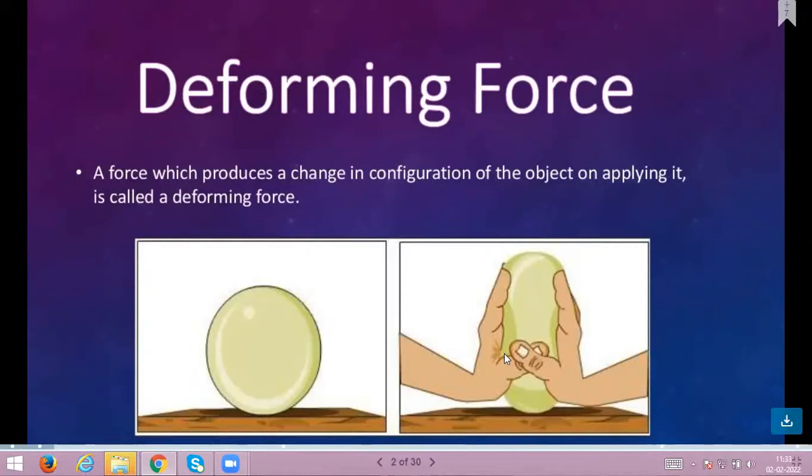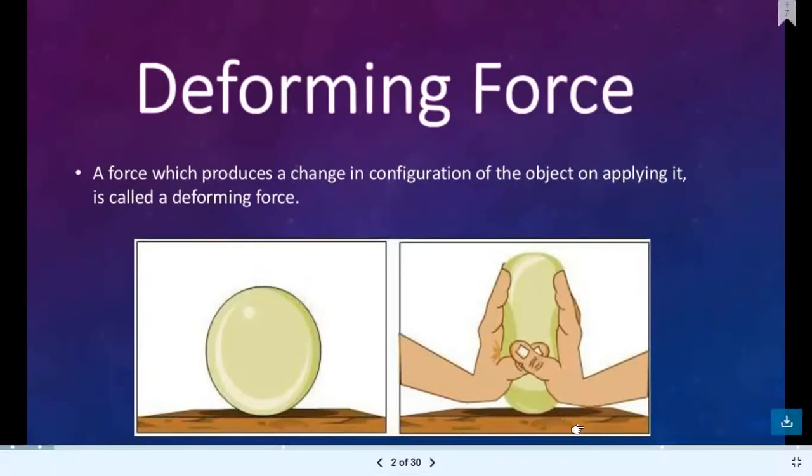So a force which produces a change in the configuration of the object on applying it is known as deforming force. So I think deforming force is clear to us. Deforming force is a force which is applicable when we want to change the shape of a body. In this diagram, the shape of the body is changed when a force is applied on it.